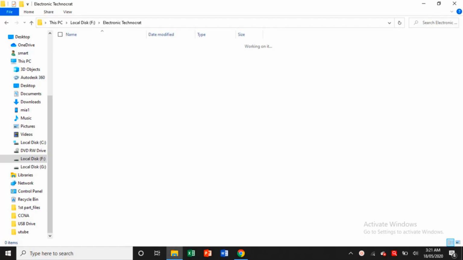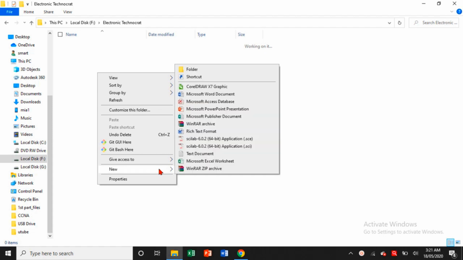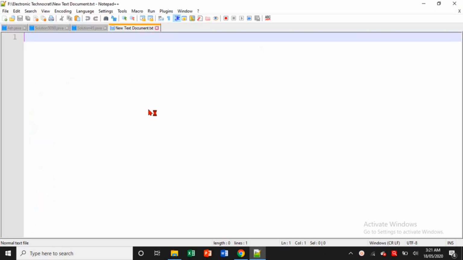So now let's understand how to write a Java program practically. First, make one folder, like here, which is already made. Then in that same folder, make one file. Right now I have Notepad++, so I am opening it with Notepad++. Yes, so now this is your area where you can write a Java program.